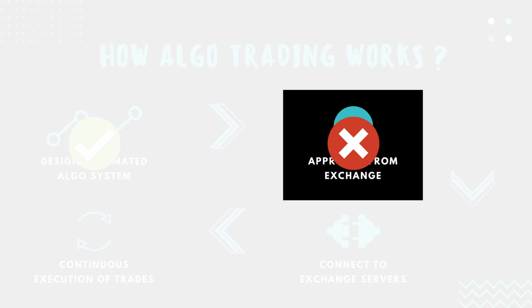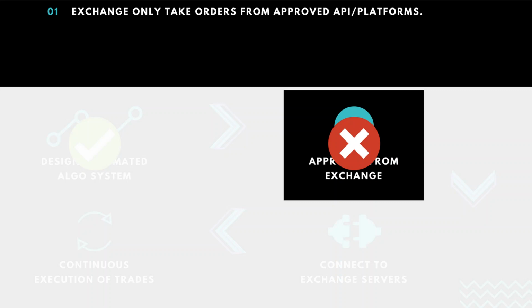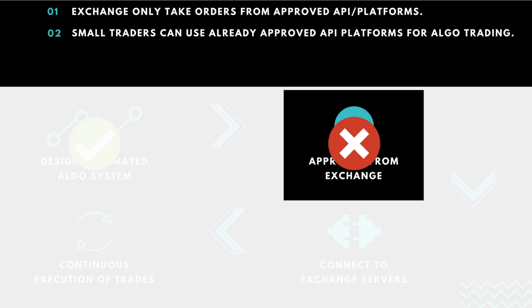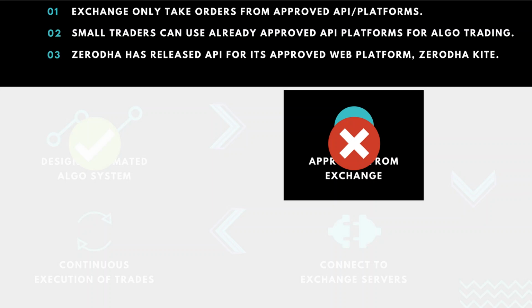But there is a workaround. Let's talk about it. Exchange only allows orders from systems that it has approved. So this means if an already approved system allows us to send our orders through its approved API, we are good to go. There is one such platform, Zerodha Kite, which allows us to send our orders through its API. When our orders are sent through its API, they are received by Zerodha's approved web platform called Zerodha Kite, from where the orders can be sent directly to exchange servers. So the problem is solved. But there is a twist involved.